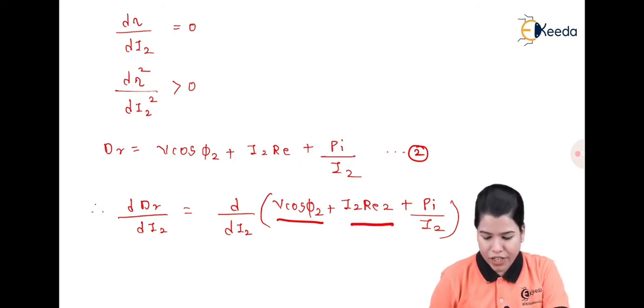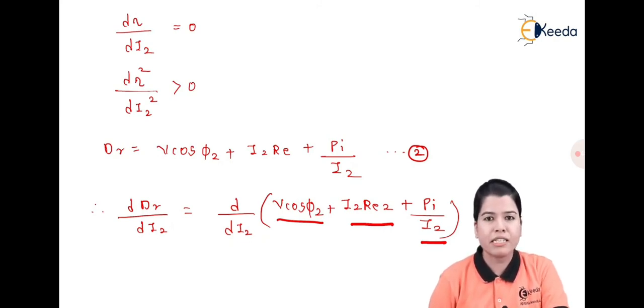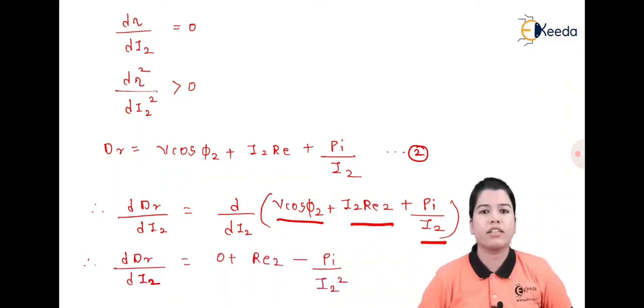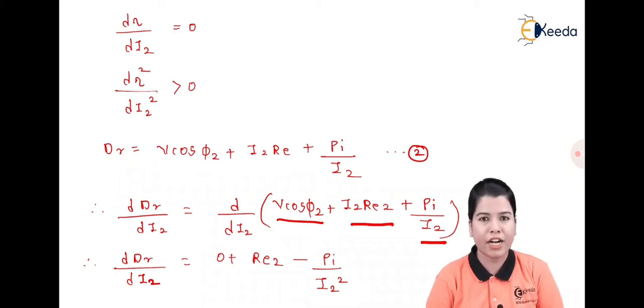Then the derivative of I2 Re2 with respect to current I2 will be Re2. Similarly, the derivative of Pi divided by I2 with respect to I2 will be minus Pi divided by I2 square. Hence, solving this equation, we get dDr by dI2 is equal to Re2 minus Pi divided by I2 square.